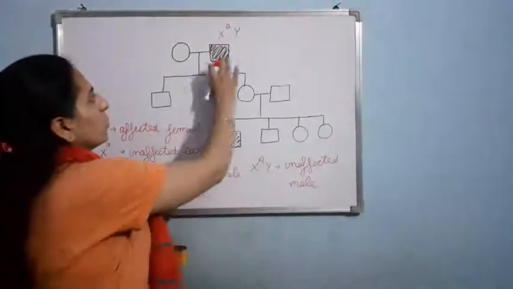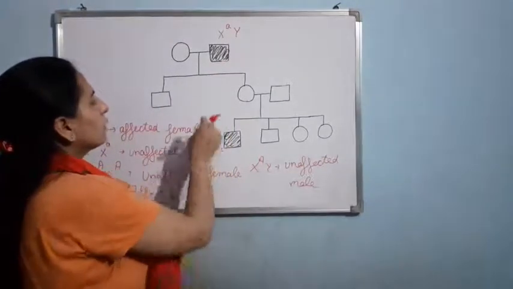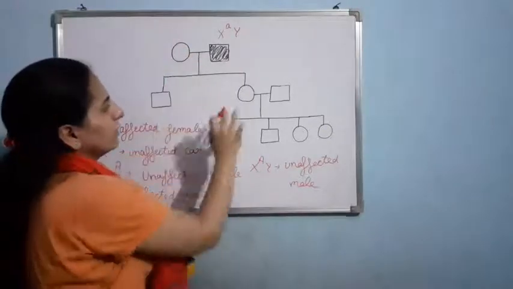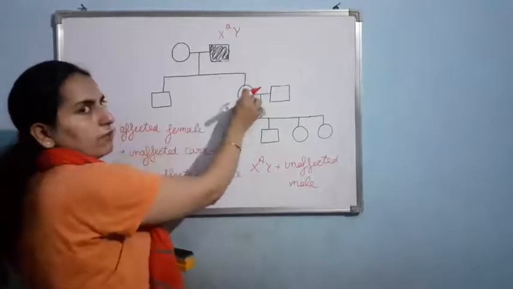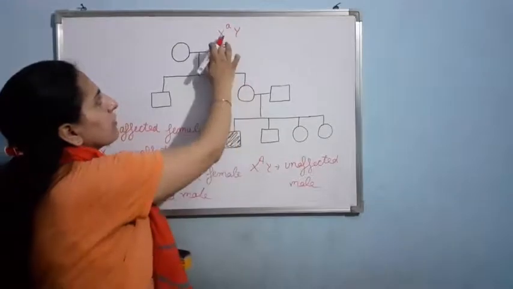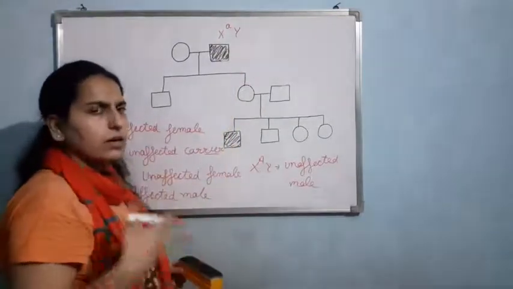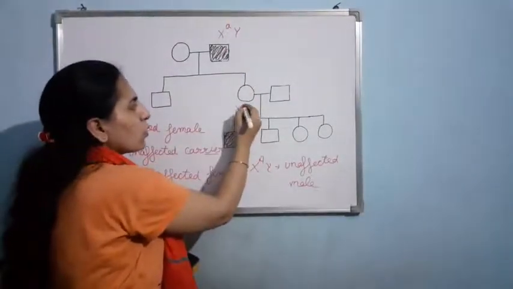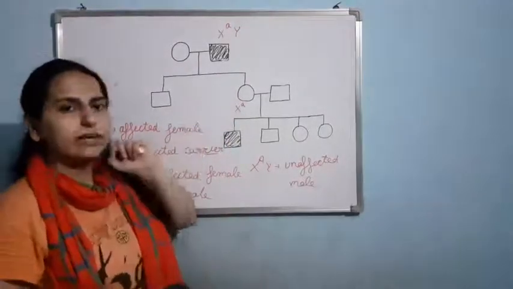Clear? Now, let me talk about the genotype of the offspring so that I can talk about the genotype of this female. Now, this female will be having one allele from the father and one from the mother. Suppose from the father she is having X, because obviously she can't have Y. In a girl, Y is not there. So from the father she'll gain the X small a. Am I clear? Now just think, this is unaffected.